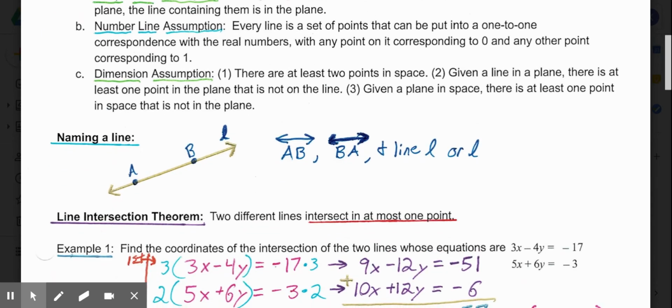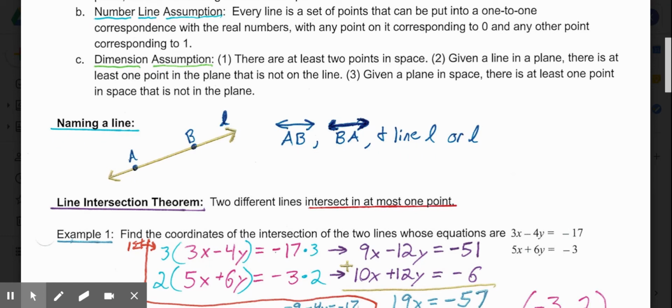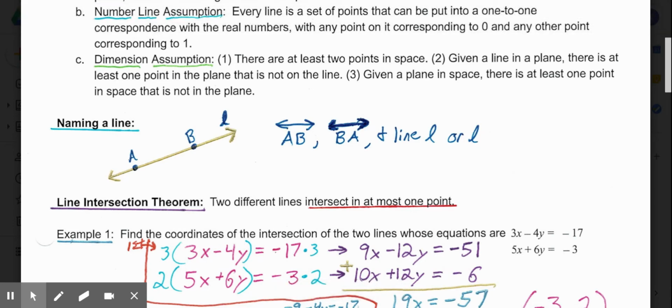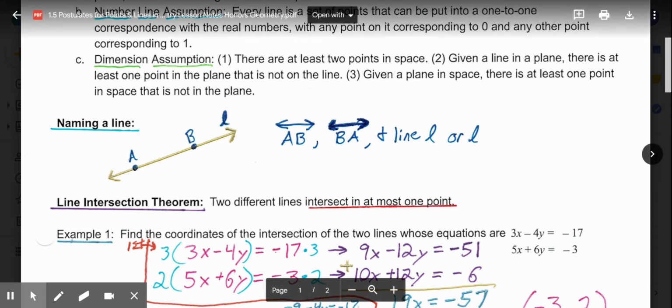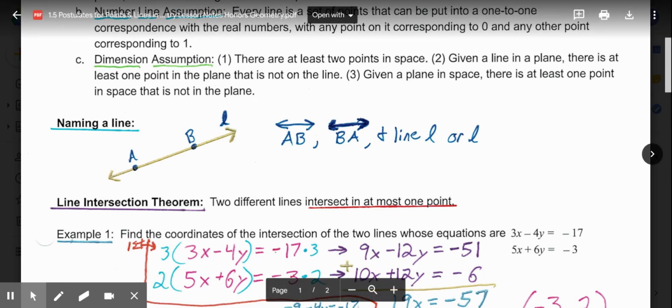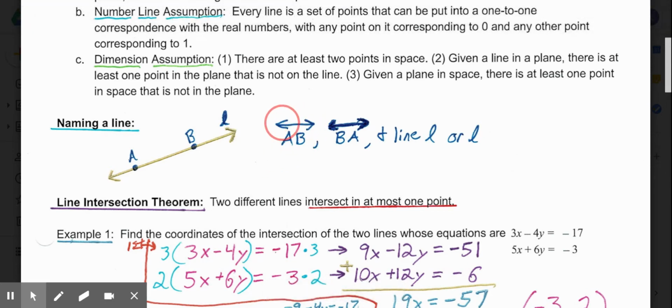Then just a simple side note, naming a line. When we are naming a line in geometry, any 2 points on the line can be used to name it. So if this line has points A and B on it, I could call this line AB or BA. If I put a point C on this line, I could also call it AC or BC, CB, CA. So you can use any 2 points on the line. Order does not matter underneath the line symbol. So this would be line AB or line BA.